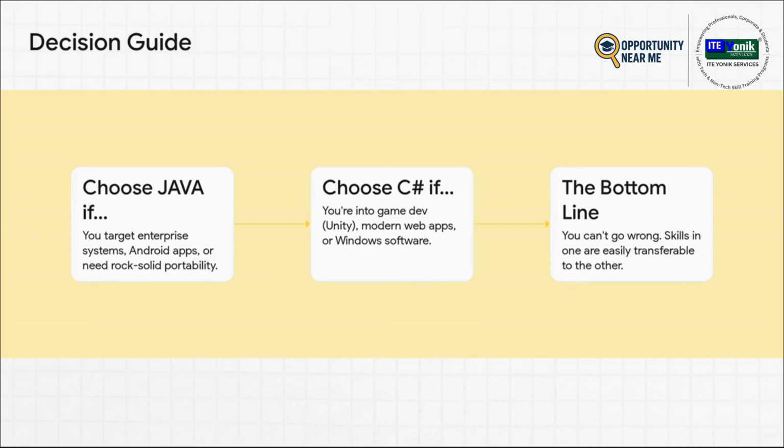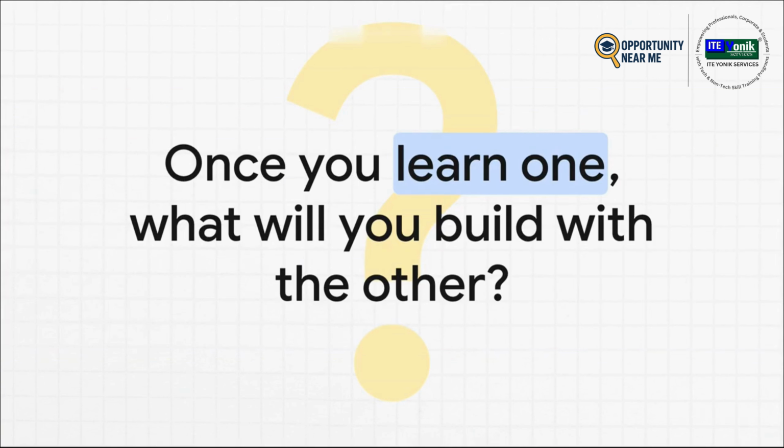But listen, here's the most important part. You literally can't go wrong here. The core ideas are so similar that once you get good at one, learning the other is way easier than you think. The skills totally transfer. So, you see, maybe the real question isn't which one is better. The real question is, which one do you want to learn first? Because once you master one, a whole new world of possibilities just opens up in the other. So instead of stressing about the choice, just ask yourself, what will you build first? And then, what will you build next?